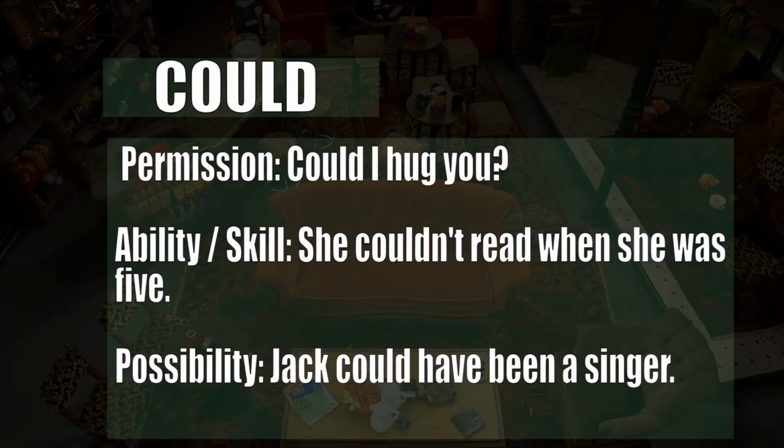So as we could realize, Mr. Heckles used the modal verb could as an ability: I could play the oboe.